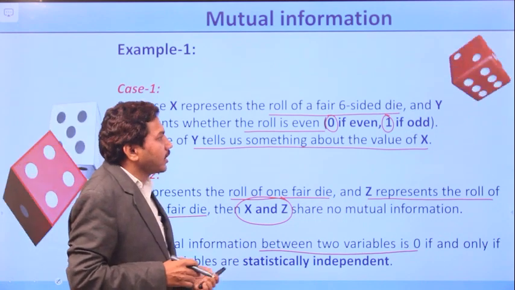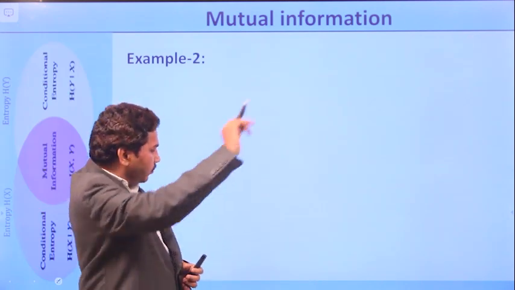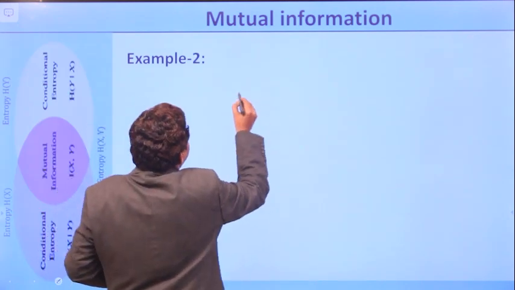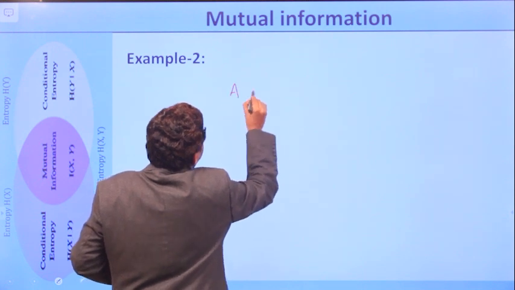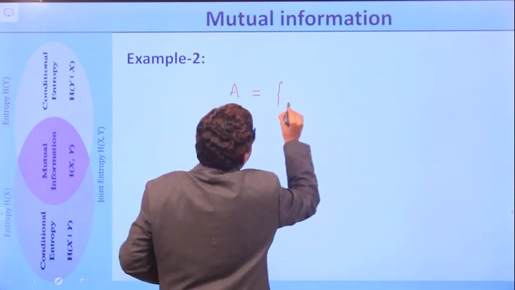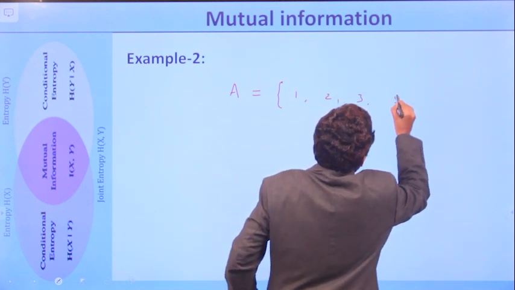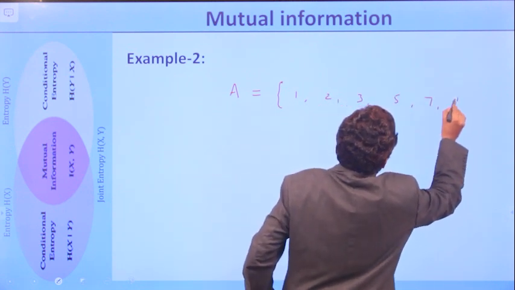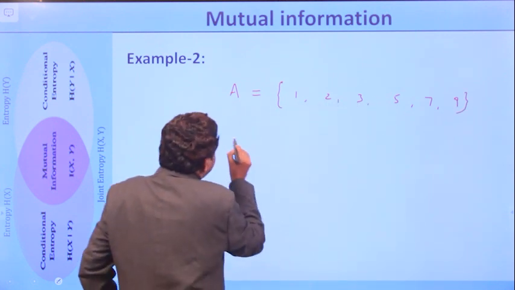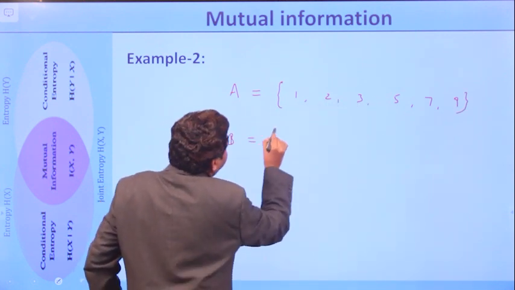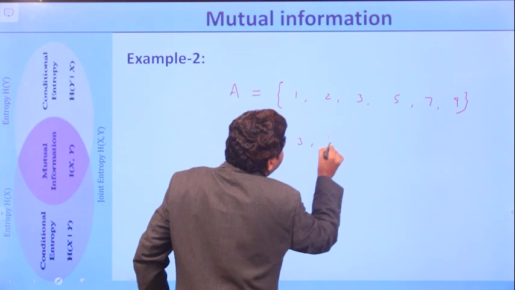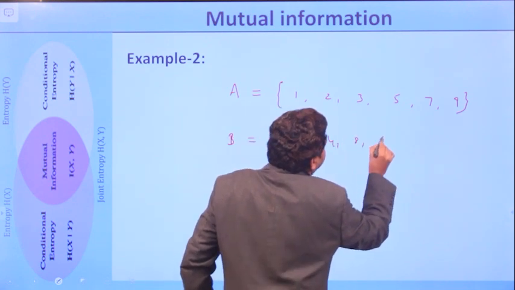Let us consider another example. Let us consider the set A. Set A consists of the numbers 1, 2, 3, 5, 7 and 9. Another set B consists of the numbers 3, 4, 8 and 9.